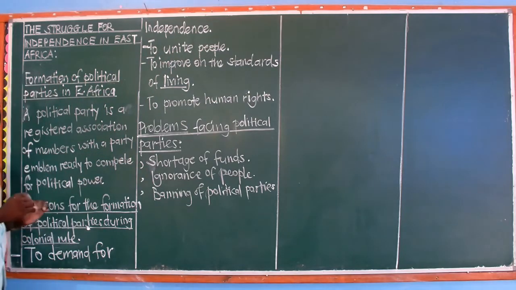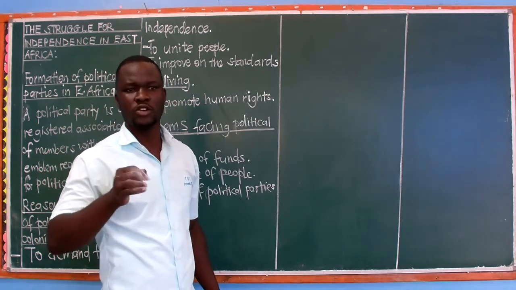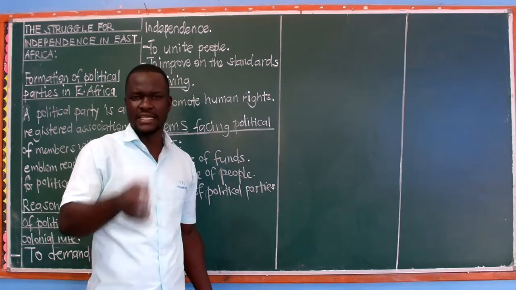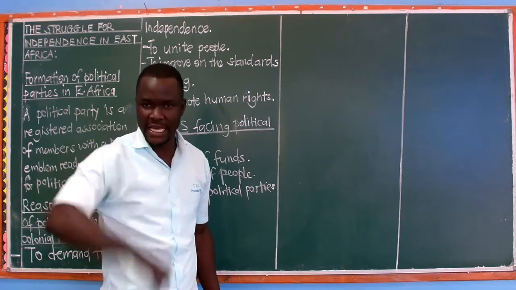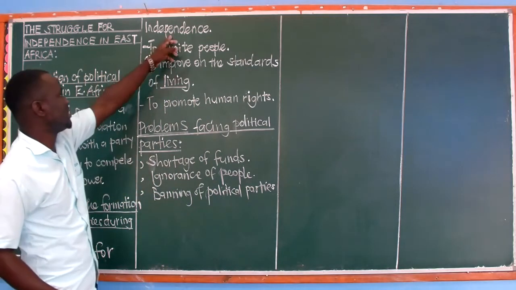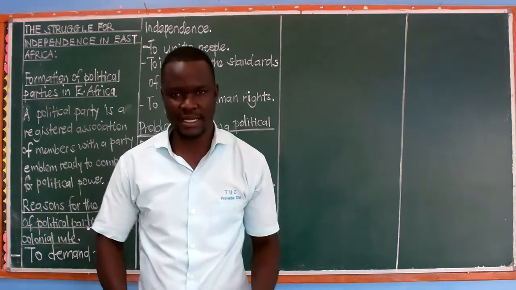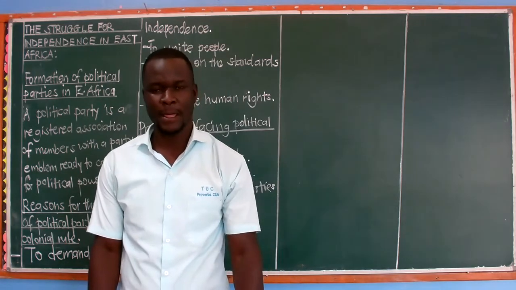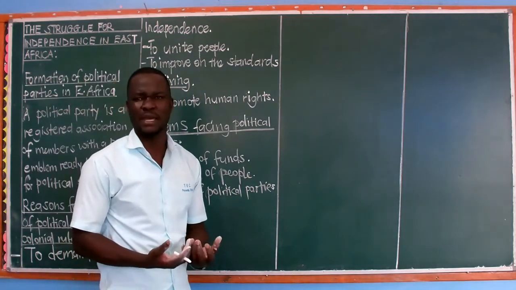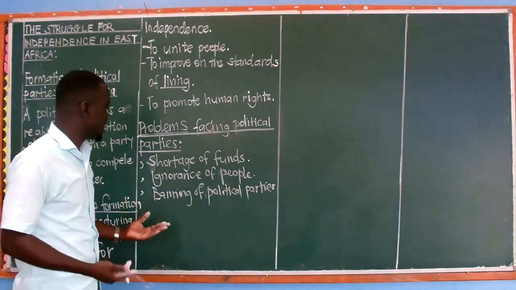But if a question asks you to give a reason why political parties are being formed in East Africa, in Uganda, in Kenya, or in any other country today, we can't again talk about demanding independence, because those countries already gained their independence. I hope we are getting each other well. So here we don't again say to demand for independence. Which other independence? We are already independent countries. Therefore, which other reasons are there?